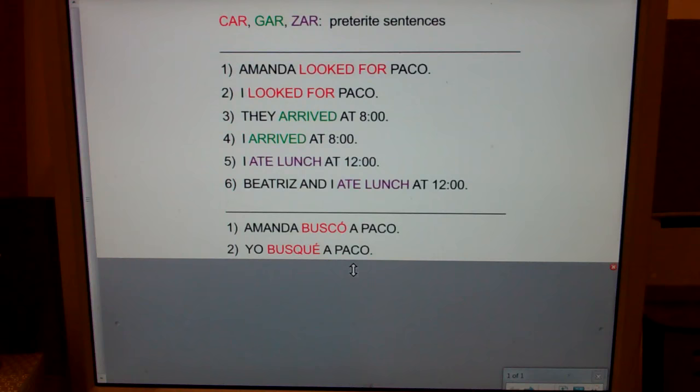GAR ZAR preterite sentences. Number 1. Amanda looked for Paco. Amanda buscó a Paco. Number 2. I looked for Paco. Yo busqué a Paco.